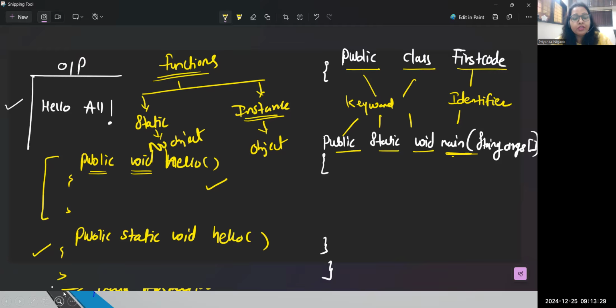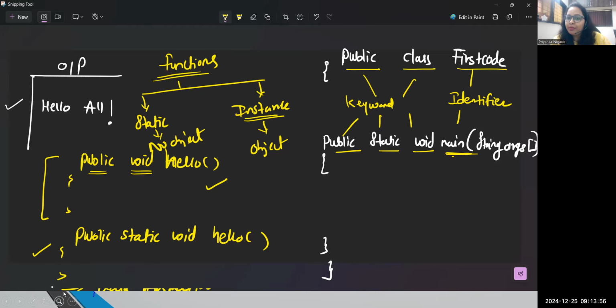To run the main function, you don't need to declare any object. Once you execute this code, the JVM directly reads your main function by taking help of your class name. So static things, whatever there are, we can run directly with the reference of the class name in Java. That's the reason the main function always has to be designed in the static way.